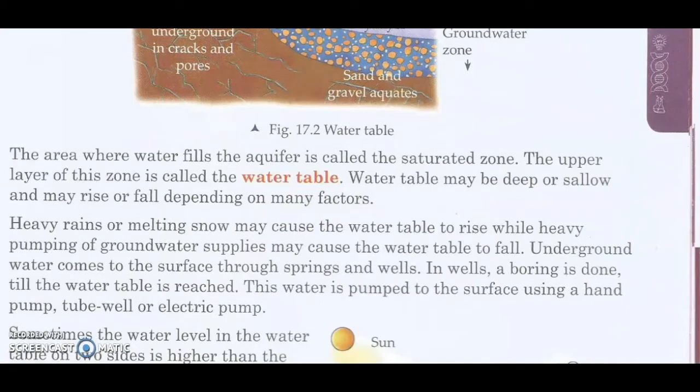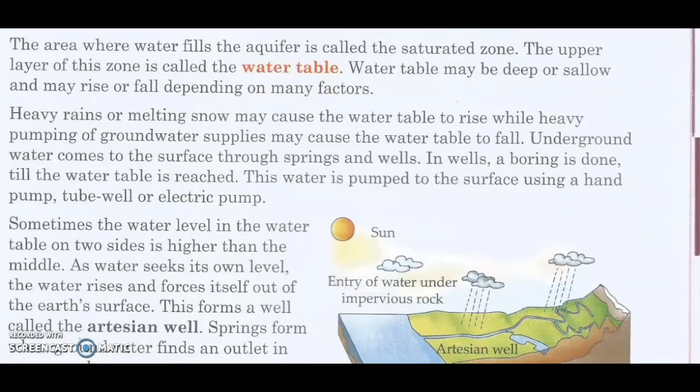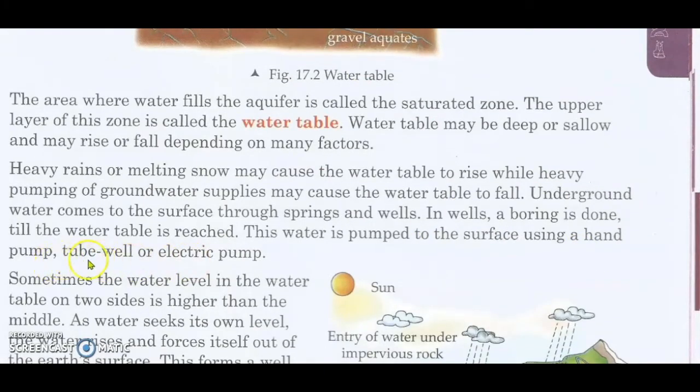In wells, a boring is done till the water table is reached. This water is pumped to the surface using a hand pump, tube well, or electric pump. Okay, how do we get this water out? With the help of tube well or electric pump.